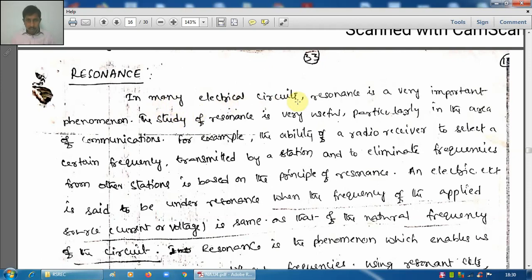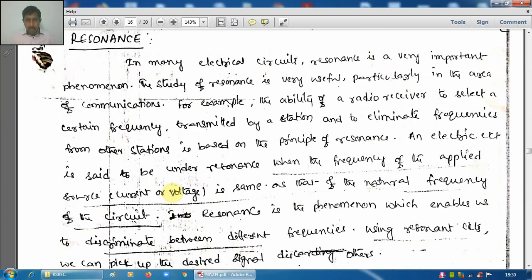In many electrical circuits, resonance is a very important phenomenon. The study of resonance is very useful, particularly in the area of communications. For example, the ability of a radio receiver to select a certain frequency transmitted by a station and to eliminate frequencies from other stations is based on the principle of resonance. All of you know about the radio. Nowadays, FM radios are becoming popular.